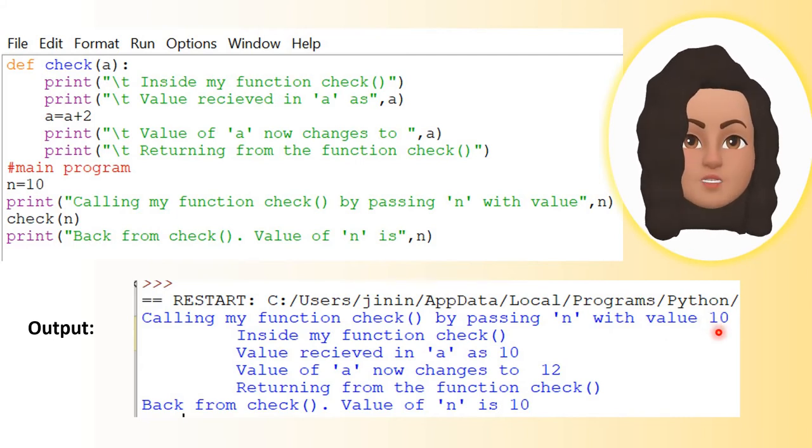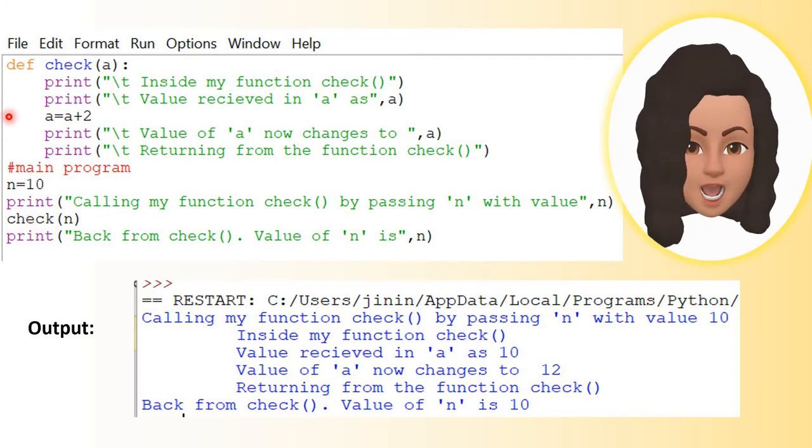Okay. The next one is the function call with the argument n, which is 10. So it will go to the function with the value 10. So a will assume the value 10 now. The first statement will be printed, inside my function check. Then the next statement, value received in a as 10, will be printed, right?